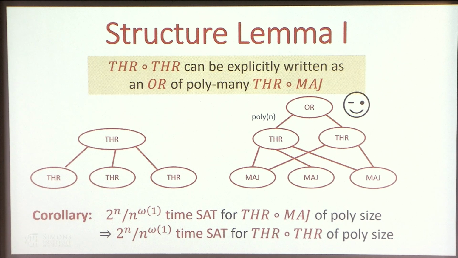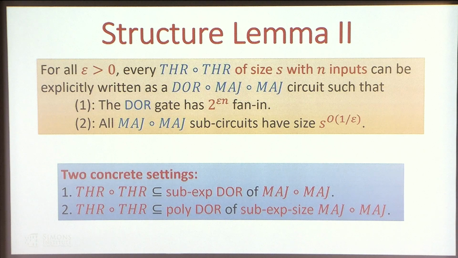So as a trivial corollary, if we can save a super polynomial factor from the SAT algorithm for threshold of majority, it will automatically imply a similar algorithm for threshold of threshold. So this is good.